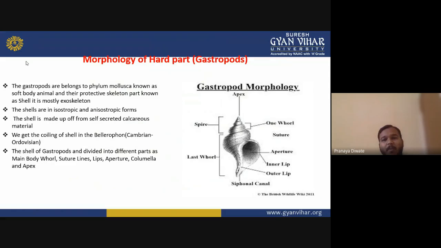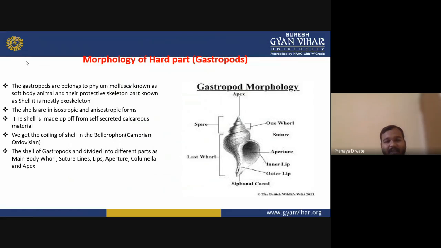So what is the morphology of the hard part? Gastropods belong to the phylum Mollusca, known as soft body animals, and their protective skeleton part is known as the shell. It is mostly exoskeleton.